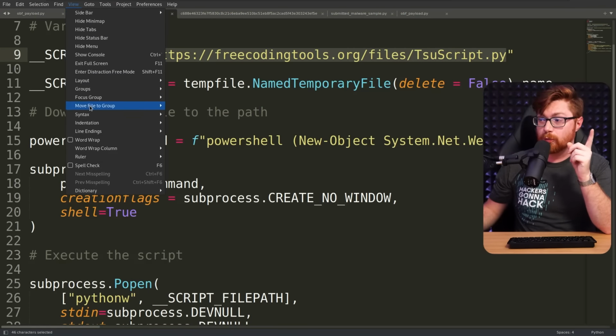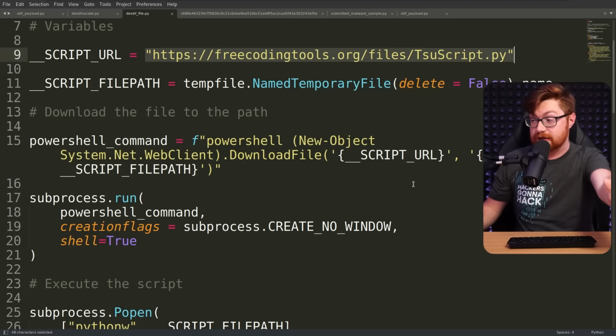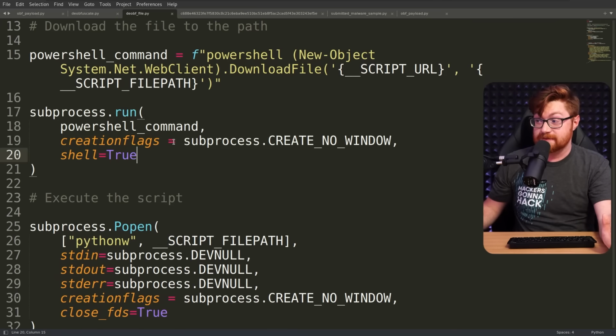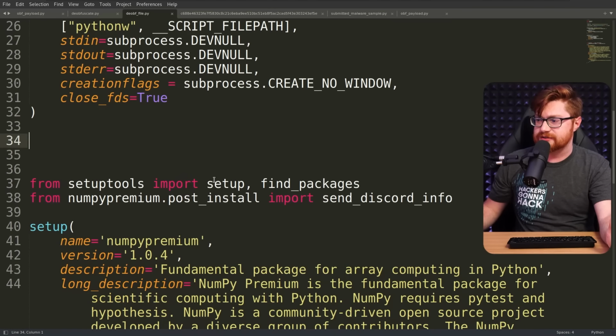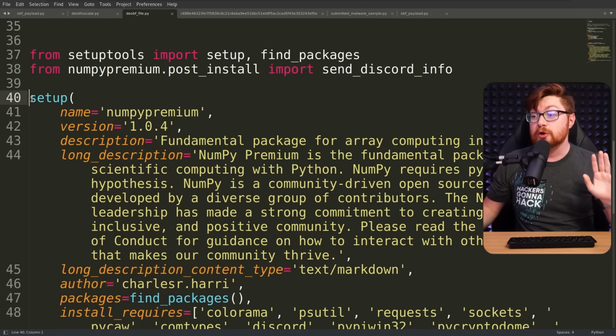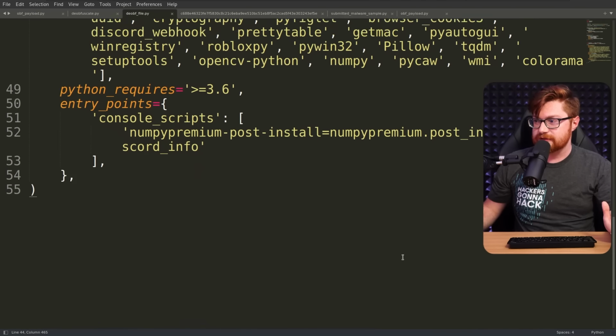At the very least, this does put together some puzzle pieces, and we lean more towards, okay, it's definitively freecodingtools.org that's potentially serving malware at some point, rather than that pyobfuscator/pyd website. So if we look back at that malicious sample that was on PyPI for our NumPy thing, you can see there's some PowerShell syntax to download that malicious script when it was ever available. And then, hey, use subprocess, fire off that PowerShell command with no window, a little bit stealthy, a little bit dumb, with pythonw to execute it. Odd, peculiar, and again, looking like a real Python package, NumPy Premium, going ahead and installing all of this.